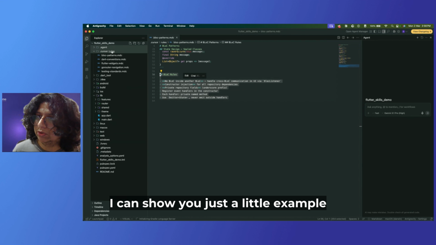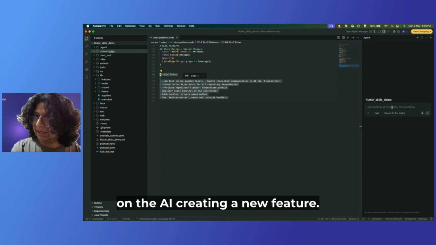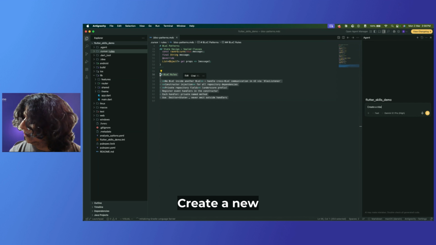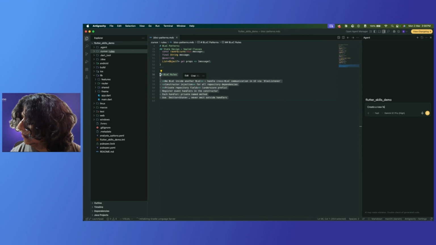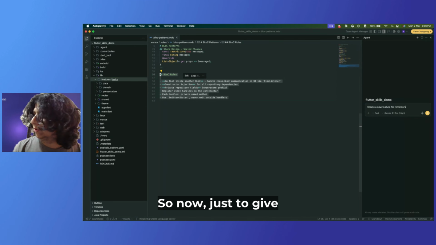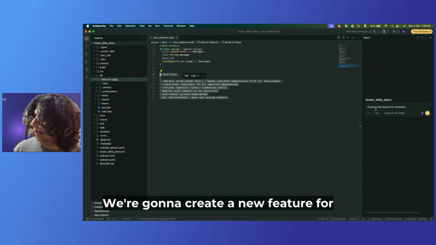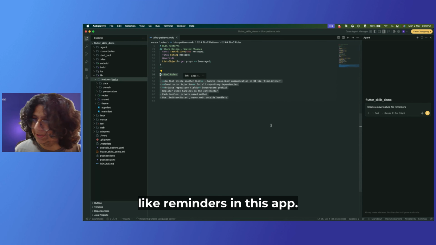I can show you just a little example of the AI creating a new feature. We're gonna create a new feature for reminders in this app.